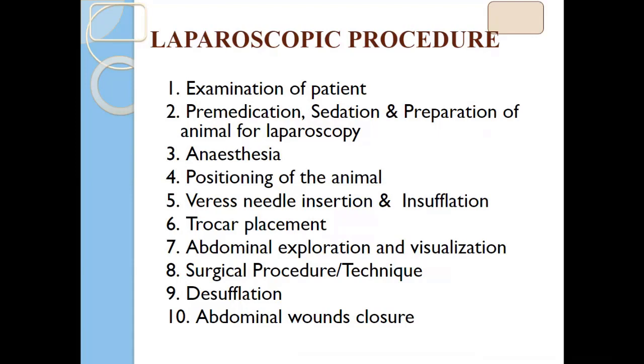The first is examination of the patient, where we determine whether the animal is fit for surgery or not. Basically, we have to go for clinical and physical examination, like heart rate, pulse rate, respiratory rate, rectal temperature, and capillary refill time. You can also check other parameters like mucous membrane, whether it is icteric or cyanotic, and you have to decide whether the animal is fit for surgery or not.